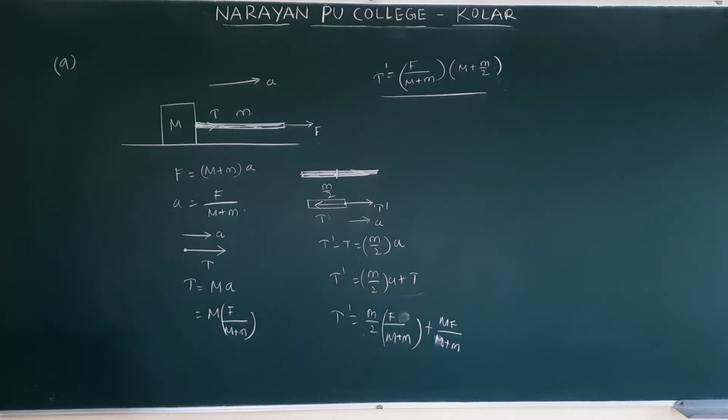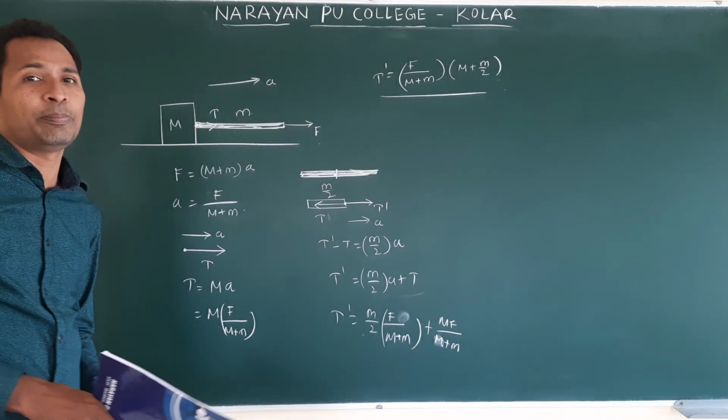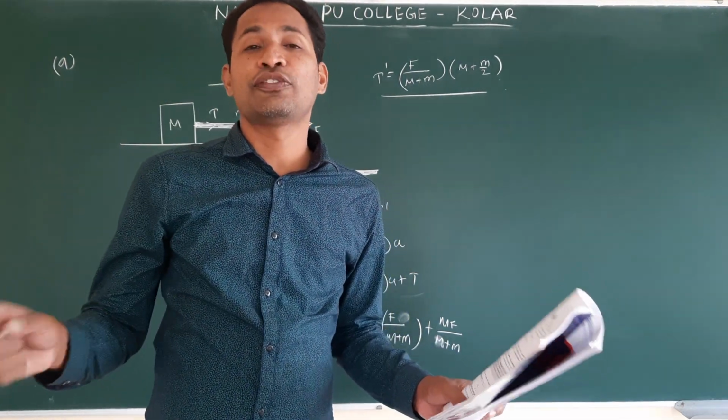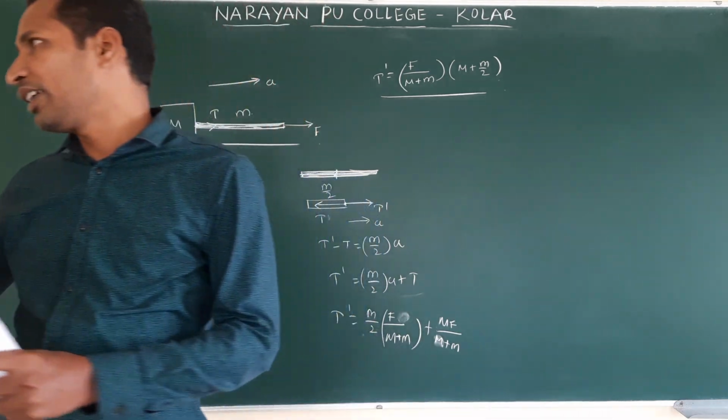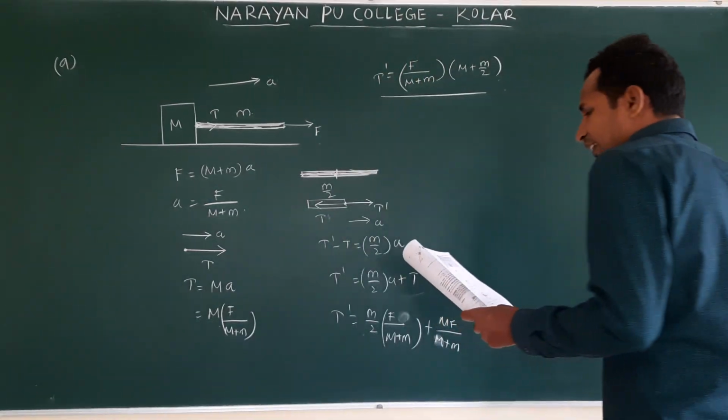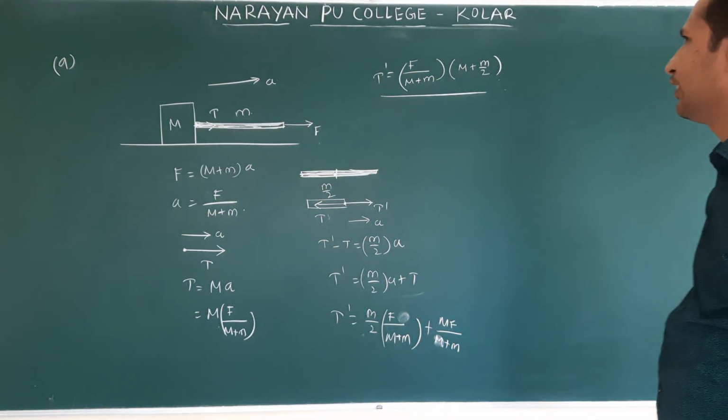Next, example 10. Two blocks of masses m and 2m are placed on a smooth horizontal surface as shown in the figure. Find the acceleration of each block and the normal reaction between the two blocks if horizontal forces F naught are applied on m and 2m. It is just like an exercise problem, but in the exercise problem we have seen A and B objects connected by a string, with force applied on A and force applied on B, and then they ask the acceleration as well as the tension. But here they are in contact.